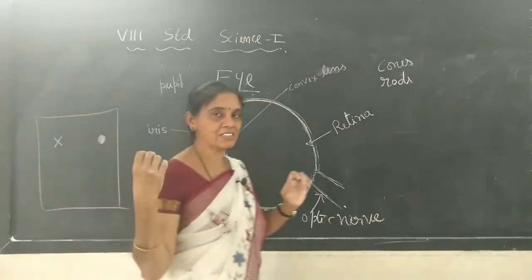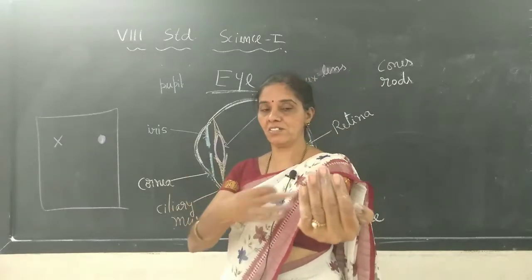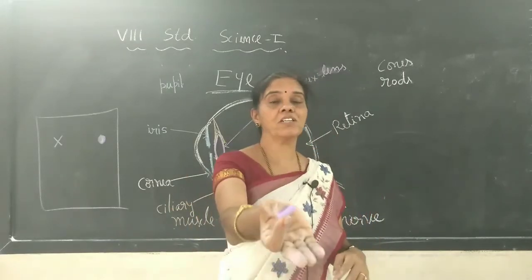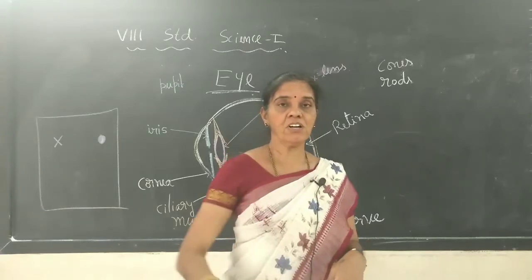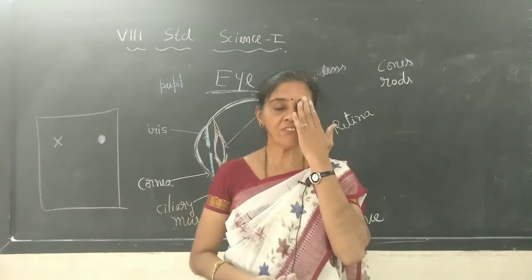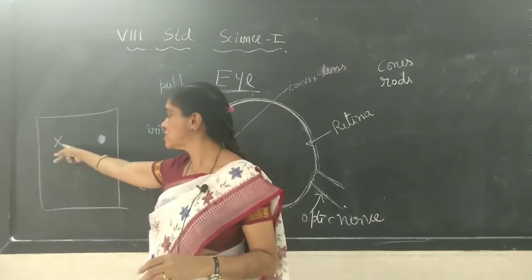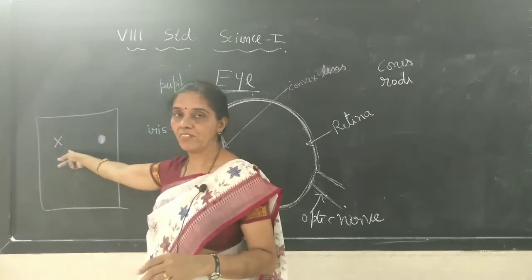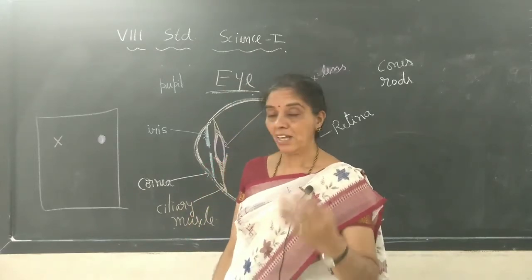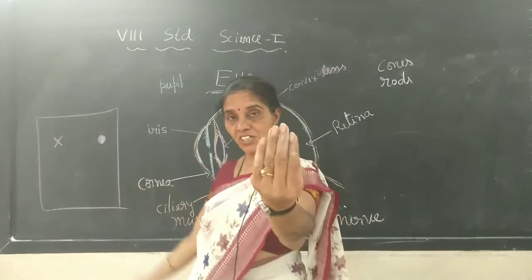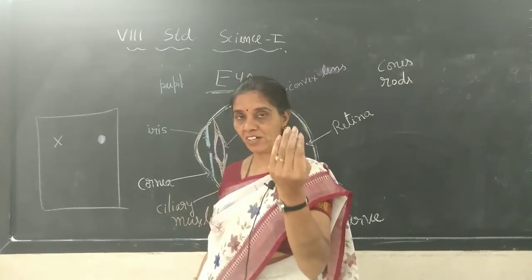On a white sheet, mark like this and fold it in front of you, at about one arm's distance, or when you stretch your hand, that much distance. Hold that paper first. Okay, now first close your left eye. Close your left eye and try to view this cross. View this cross, and when you see that cross mark, slowly bring that sheet of paper near to your eye. Okay, slowly near to the eye.